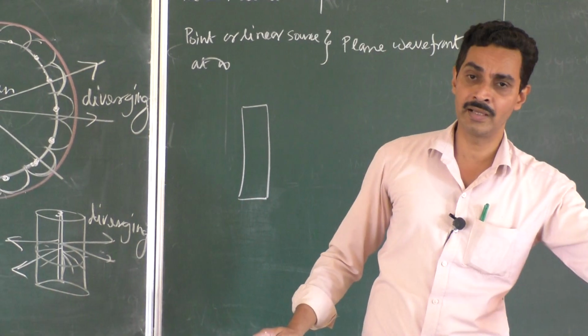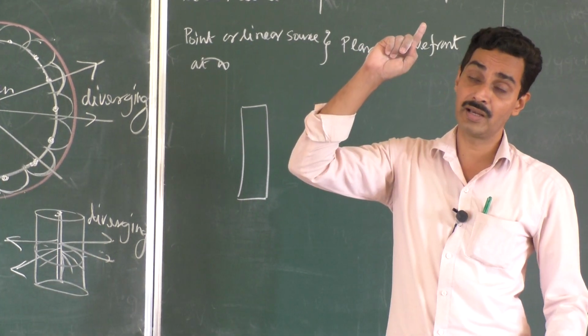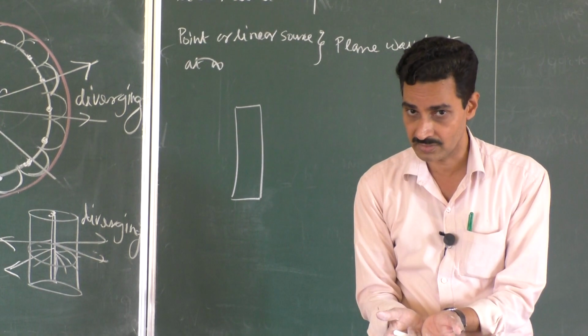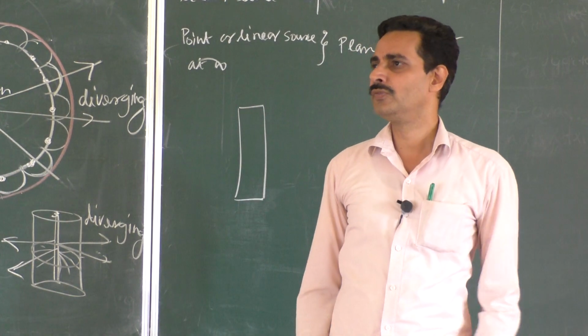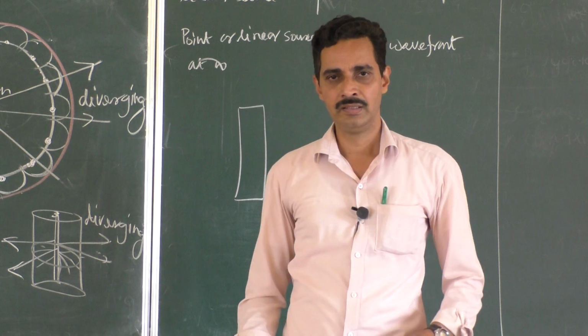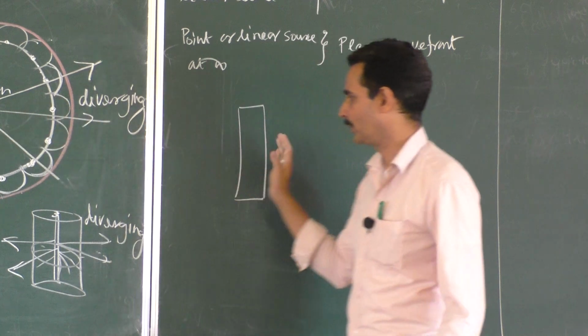and by this side another country in the corner. You can't see that. It is not possible. Unless you go to a very great height and see the earth, you can see the curvature. When you are standing on the earth, it is such a large sphere that you feel it almost flat. Similarly, this is almost plane, because you are much, much away from the point source.